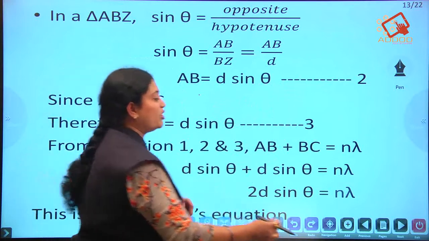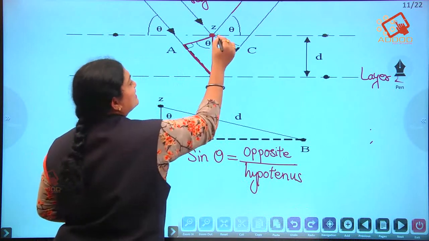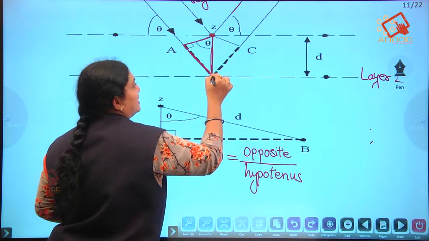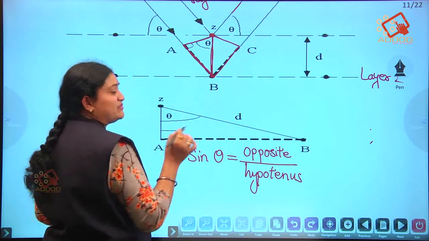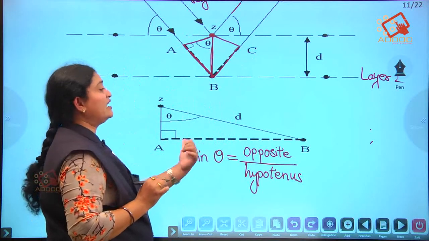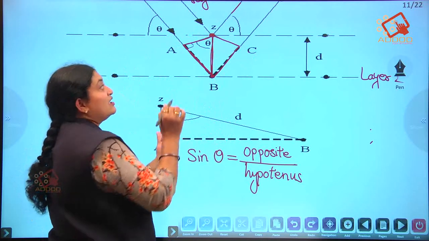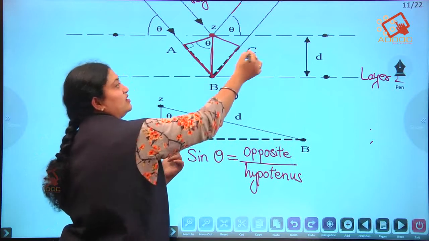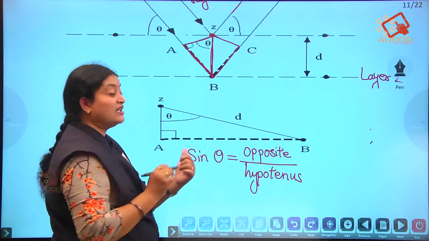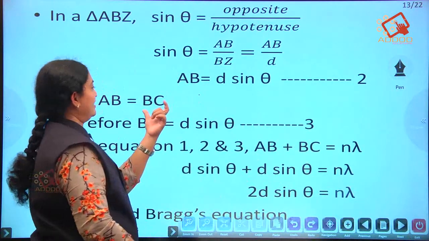Similarly, as both the triangles are the same, BCZ is also the same triangle as ABZ.